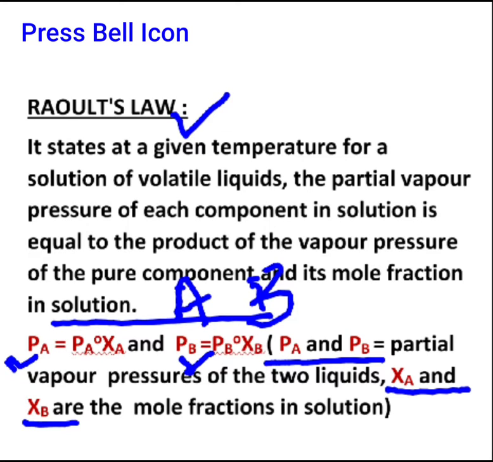You must be very much aware, when you put this zero across any parameter, what does it mean? It stands for a standard parameter or standard concentration. Similarly for this case, PA0 and PB0 are the vapor pressures of the pure liquid components: for pure liquid A it is PA0 and for pure liquid B it is PB0.